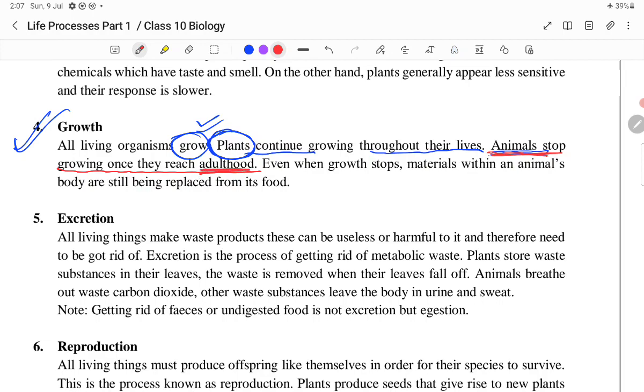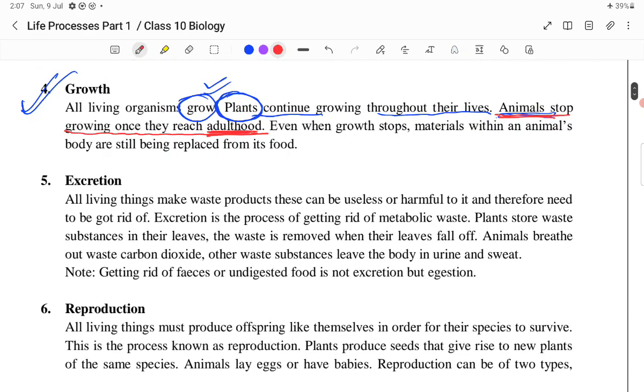That is, there is a certain interval of time in which animals show growth, after which animals stop growing. But plants, on the other hand, keep growing throughout their lives. So this is one of the differences between plants and animals.